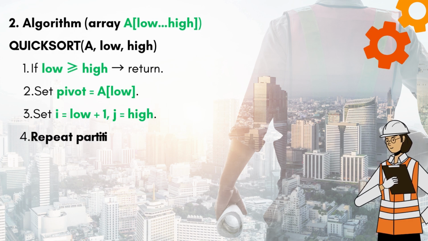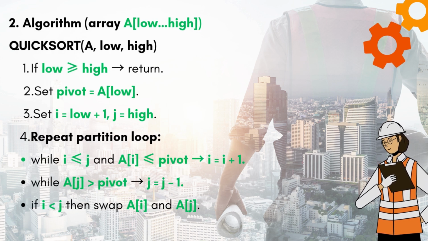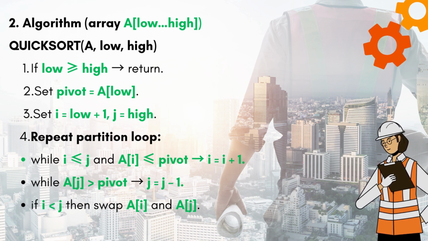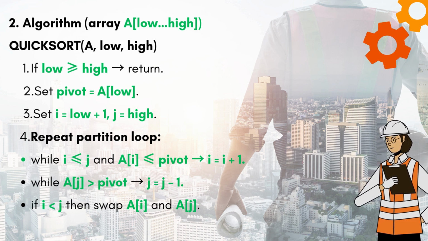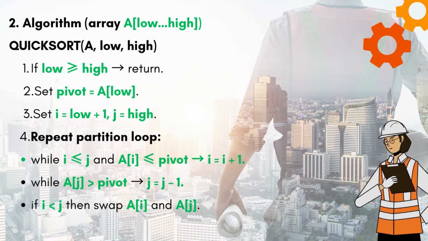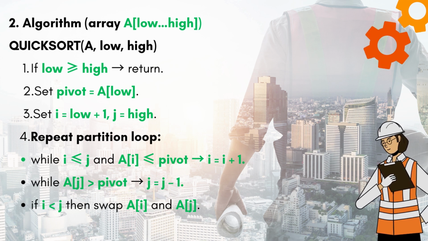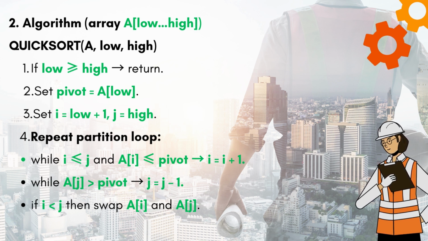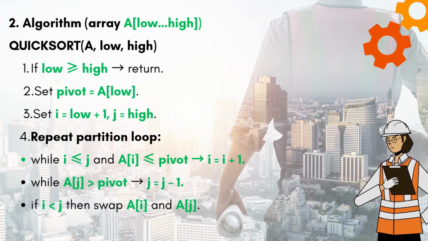2. Algorithm: Quicksort(A, low, high). 1. If low is greater than or equal to high, return. 2. Set pivot equals A[low]. 3. Set I equals low plus 1, J equals high. 4. Repeat the partition loop.